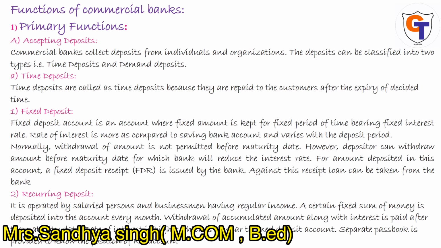Now see, the first type of time deposit is fixed deposit. Fixed deposit account is an account where fixed amount is kept for fixed period of time bearing fixed rate of interest. Rate of interest is more as compared to saving bank account and varies with the deposit period. Normally, withdrawal of amount is not permitted before maturity date. However, depositor can withdraw amount before maturity date for which bank will reduce the interest rate. For amount deposited in this account, a fixed deposit receipt (FDR) is issued by the bank. Against this receipt, loan can be taken from the bank.